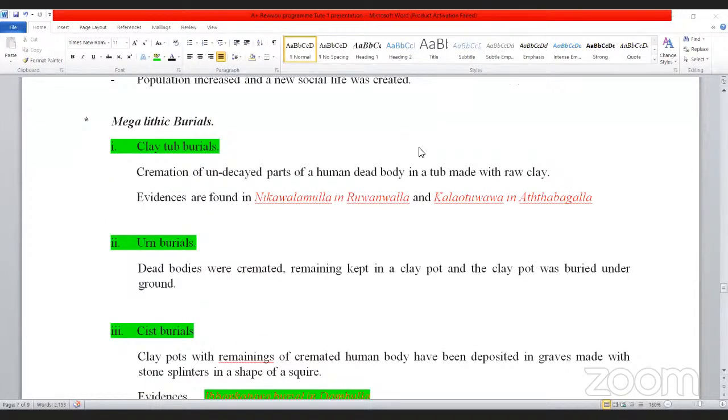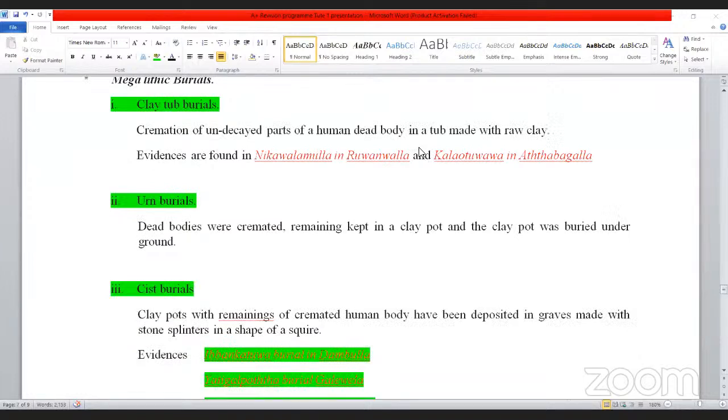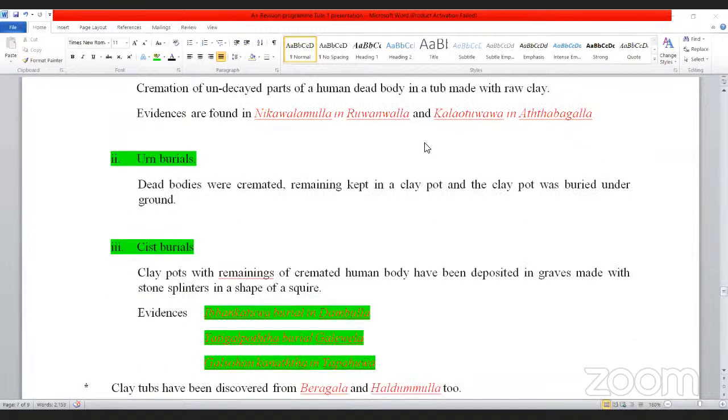And cist burials: clay pots with remains of the cremated human body have been deposited in graves made with stone splinters in the shape of a square. Evidences are found from three places: Ibban Katua burial in Dabulla, Yatigal Kotta burial in Galevela, and Galsohon Kanatta in Yapa. Even clay tubs have been discovered from Beragala and Haldum.